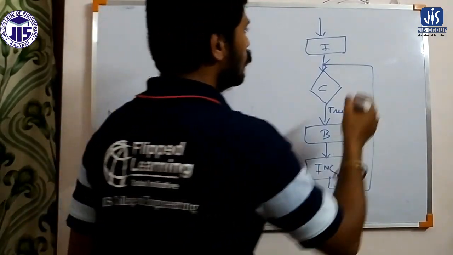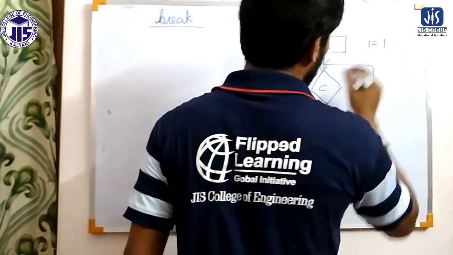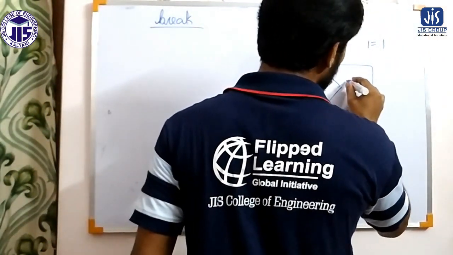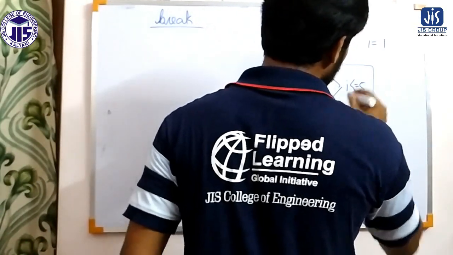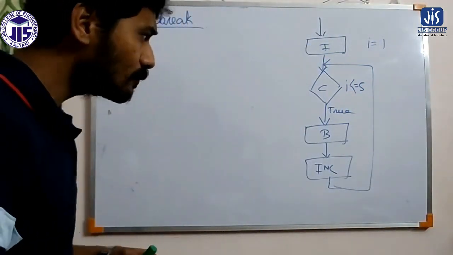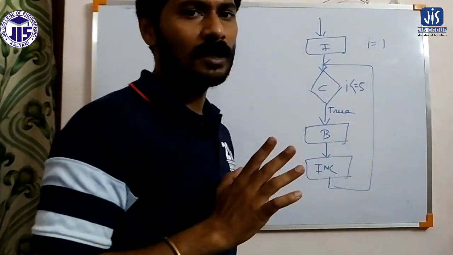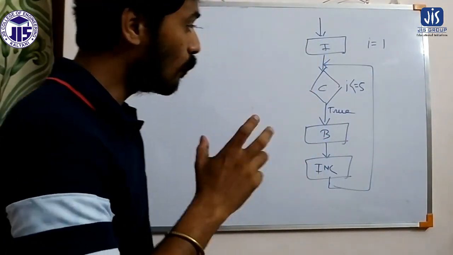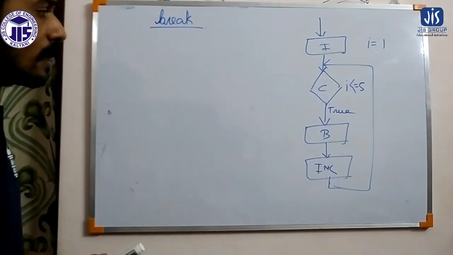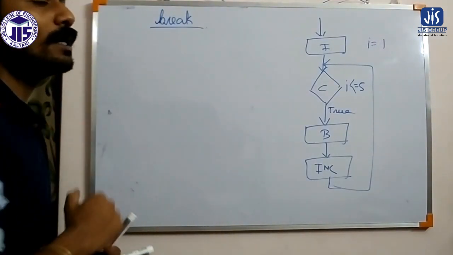So if I assume that the value of I is equal to 1 and the condition is I less than equal to 5, then this loop will iterate 5 times. Now what if we execute the break statement here?